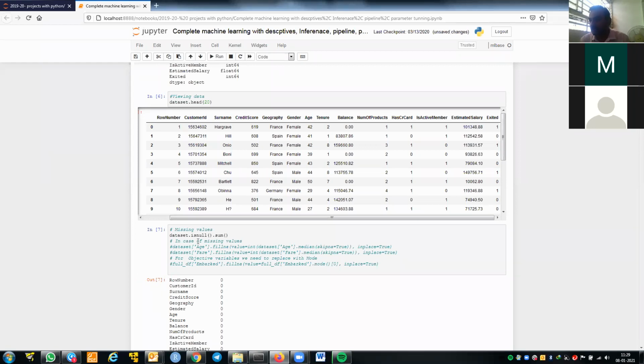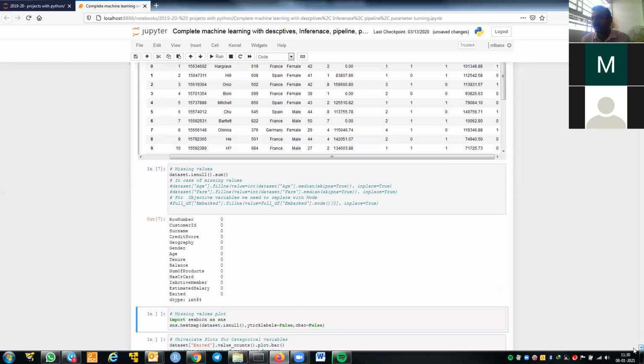So what this isnull sum does: if it is null, it gives one, otherwise zero, and then .sum. After executing this command, for each variable you will see how many cases are missing, the sum of the missing values. Now if you see, luckily in this data there are no missing values.